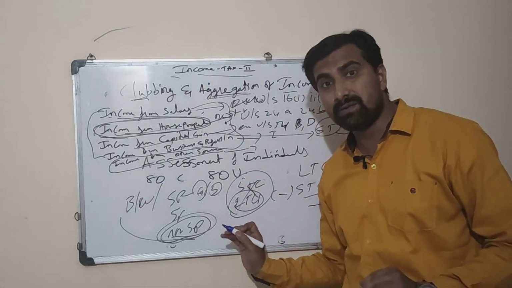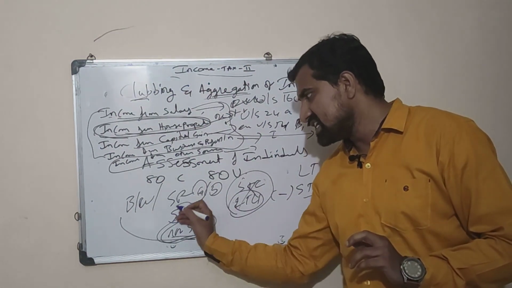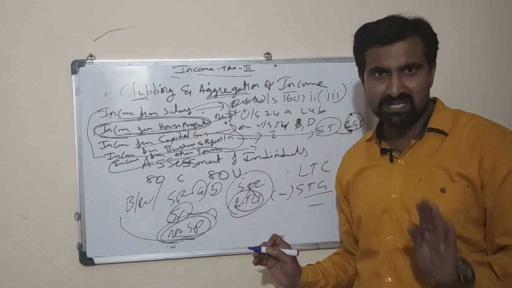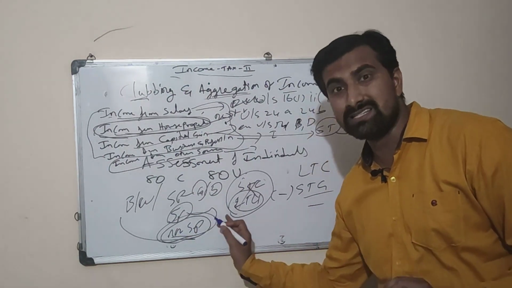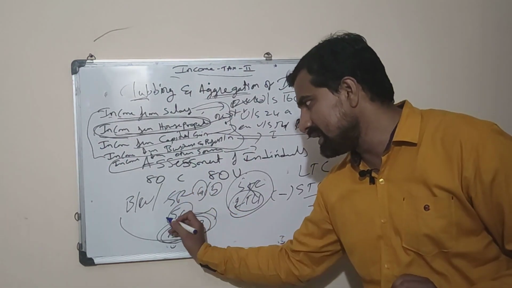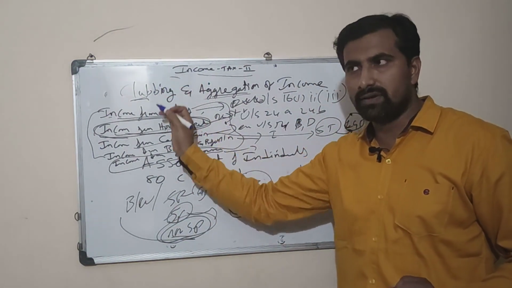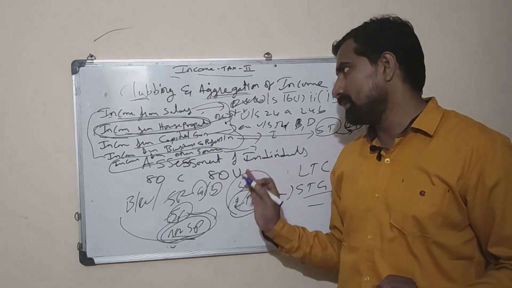But non-specific loss can be set off against specified business and special business, while specific and special business losses cannot be set off against non-specific profits. So these are the rules of clubbing of income from business under part 1.